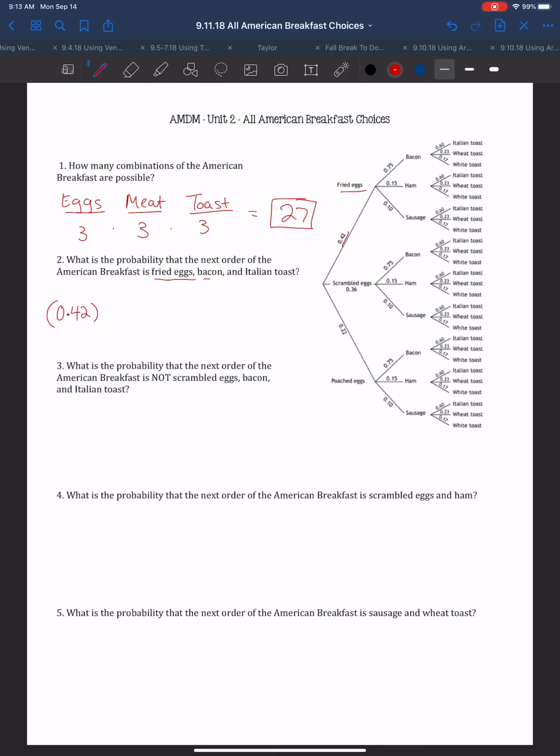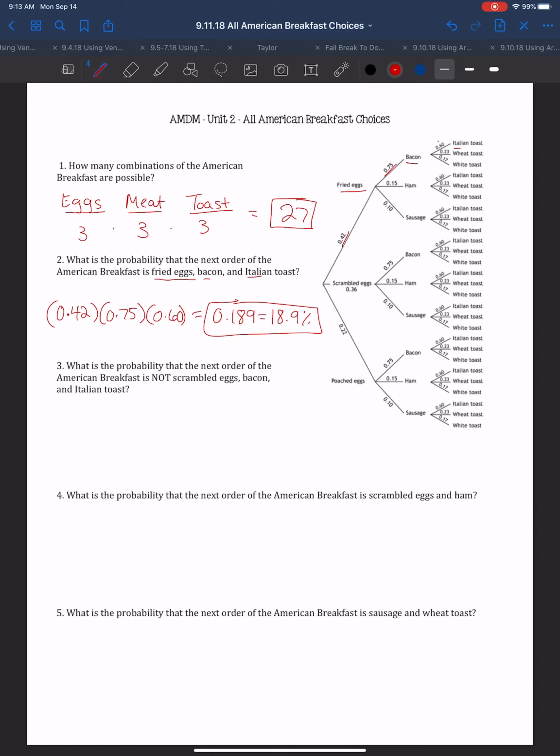Bacon probability is 0.75. And then the probability of Italian toast is 0.6. So if I multiply all of these together, I should get 0.189, or 18.9%. So the probability that someone gets fried eggs, bacon, and Italian toast is 18.9%.